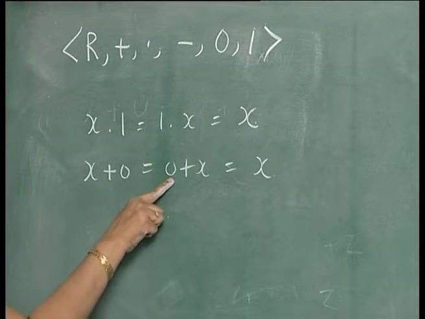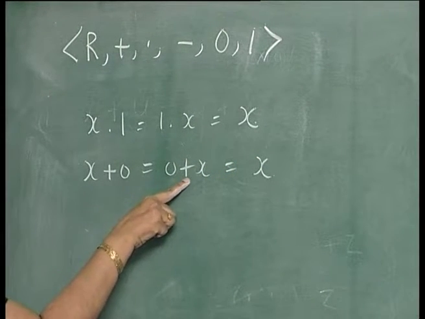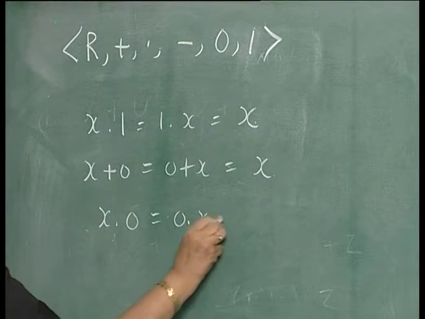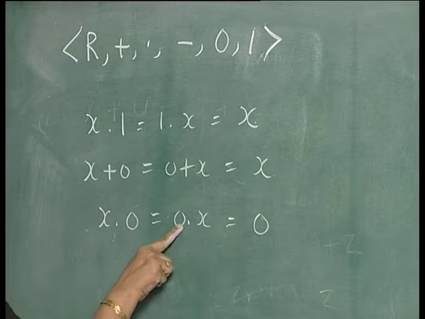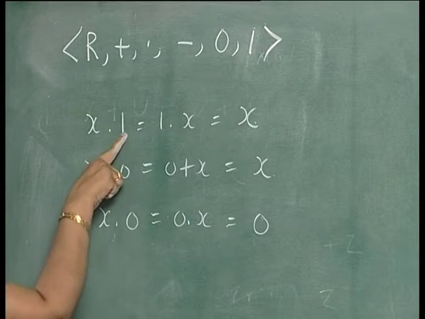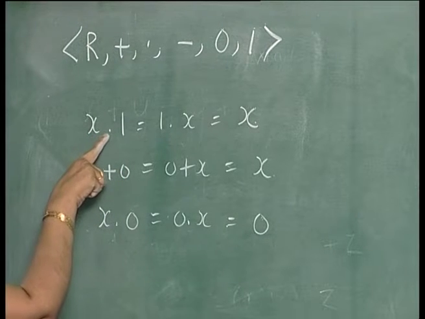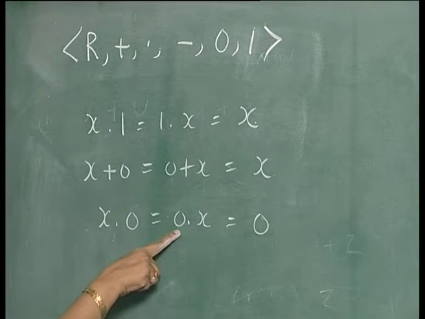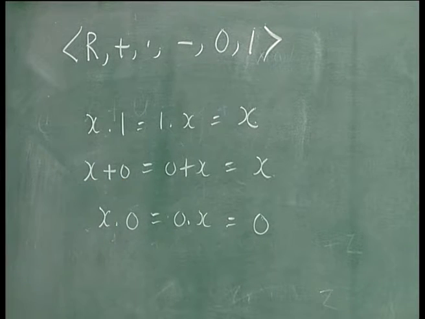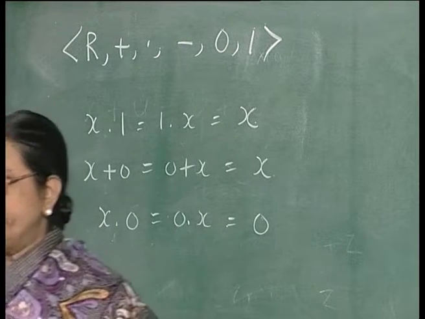So, 0 is an identity element for the plus operation, whereas x into 0 is equal to 0 into x is equal to 0. So, 0 is a 0 element for the operation multiplication. So, 1 is an identity element for multiplication, 0 is a 0 element for multiplication, but 0 is an identity for plus. This is how we define 0 and identity elements.